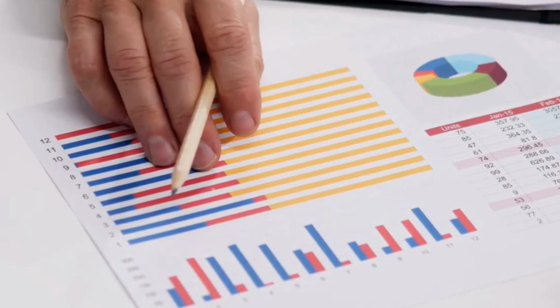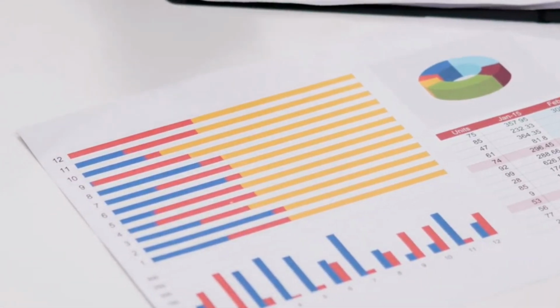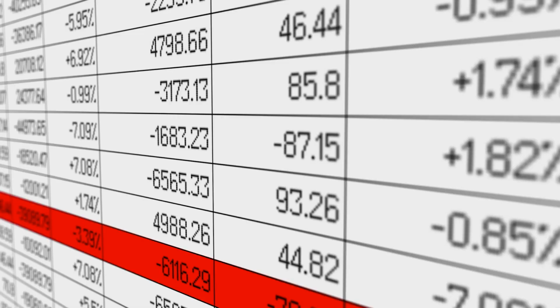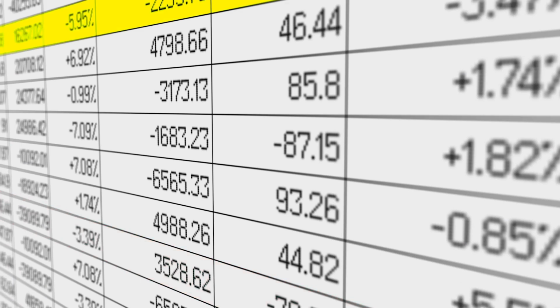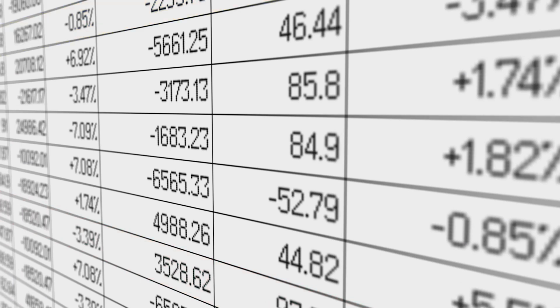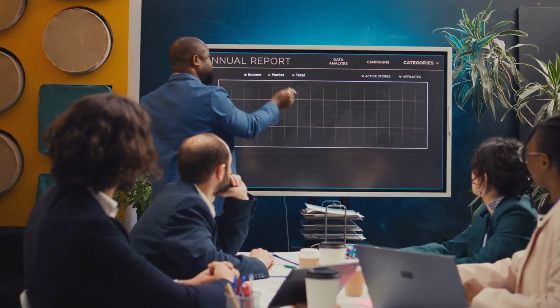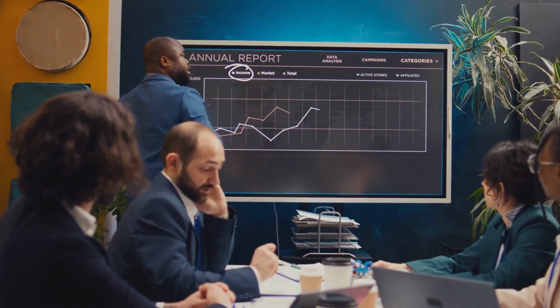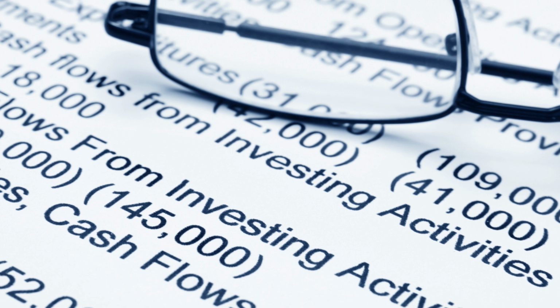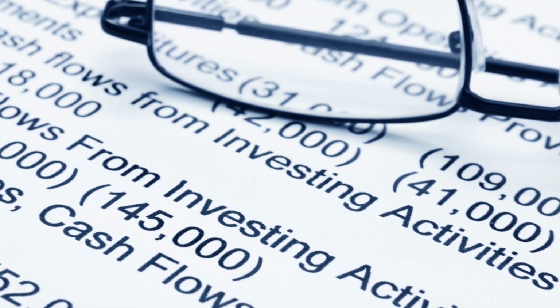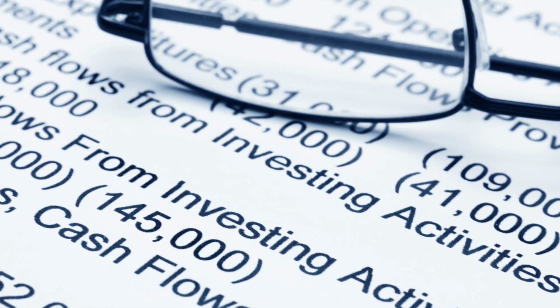Profitability ratios assess a company's ability to generate profits. This includes gross margin, which is calculated as gross profit divided by revenue, then multiplied by 100. Operating margin is calculated as operating income divided by revenue, then multiplied by 100. And net profit margin is net income divided by revenue, multiplied by 100.